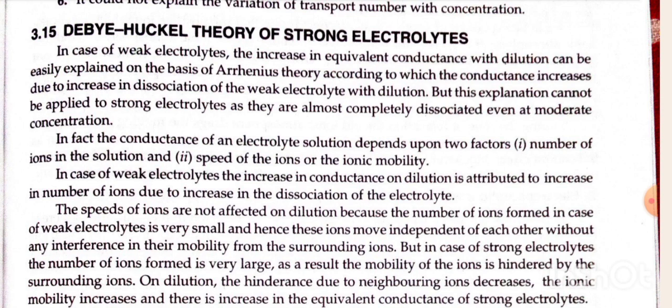The speed of the ions is not affected on dilution because the number of ions formed in case of weak electrolytes is very small, and hence these ions move independently of each other without any interference in their mobility from the surrounding ions. But in case of strong electrolytes, the number of ions formed is very large. As a result, the mobility of the ion is hindered by the surrounding ions. On dilution, the hindrance due to neighboring ions decreases, the ionic mobility increases, and there is an increase in the equivalent conductance of strong electrolytes.